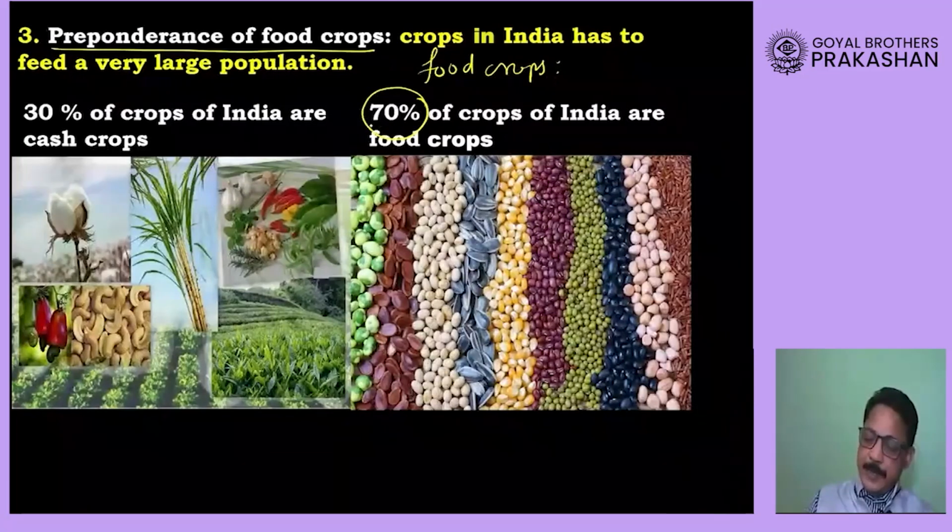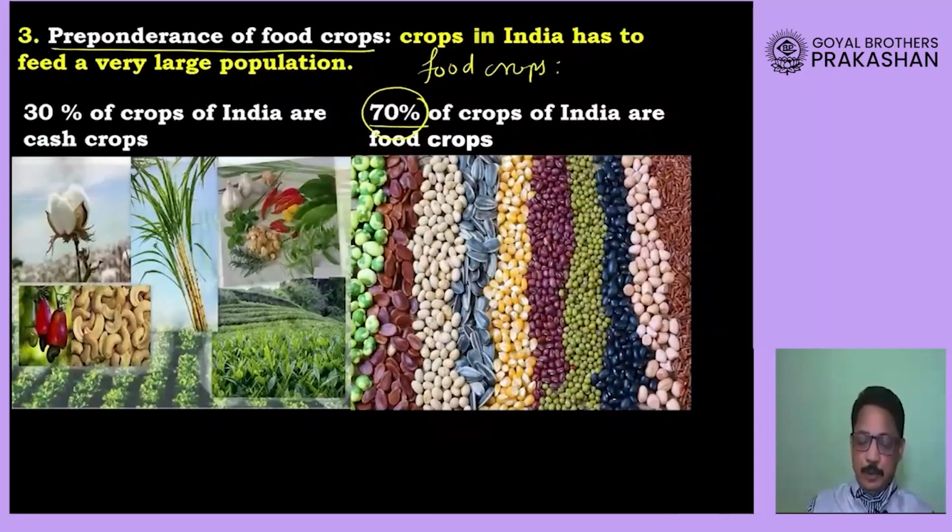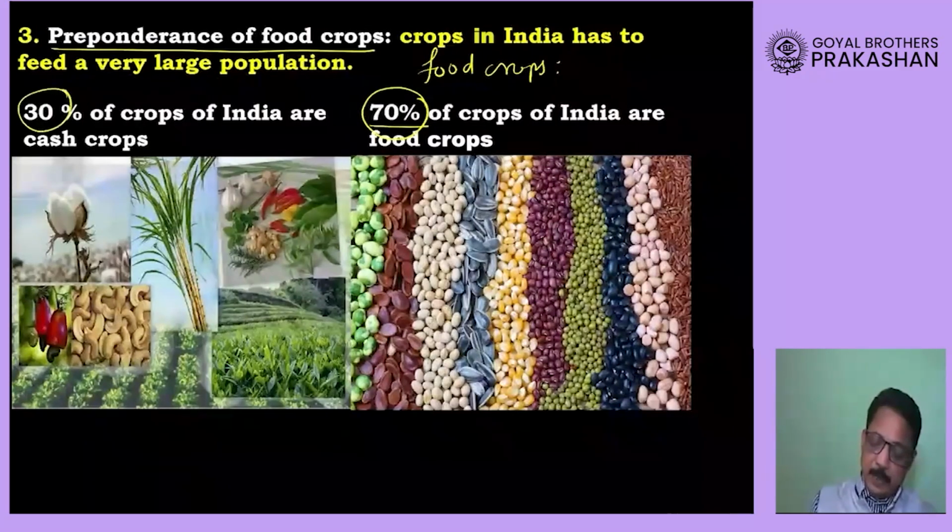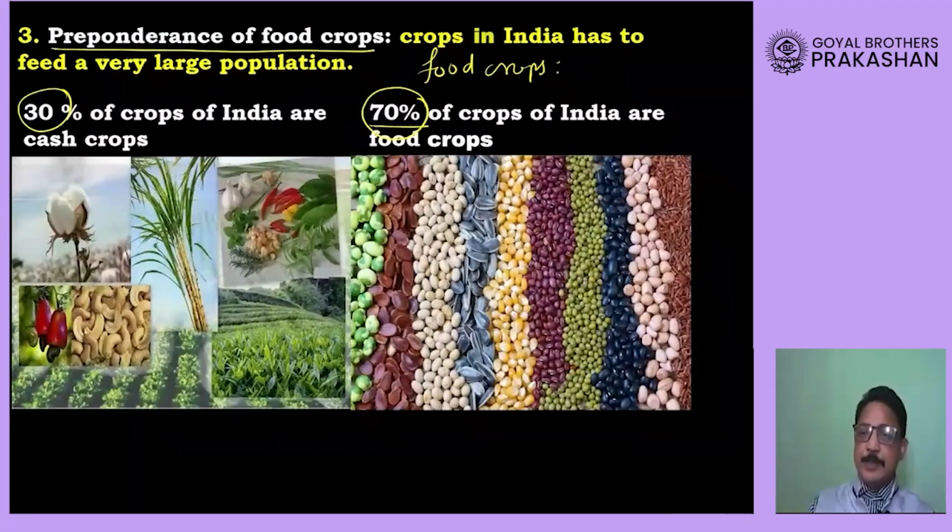So 70% of our crops belong to the category of food crops, and 30% are commercial crops or cash crops. Cash crops means the crops that are required for industrial purposes, like cotton and sugarcane.